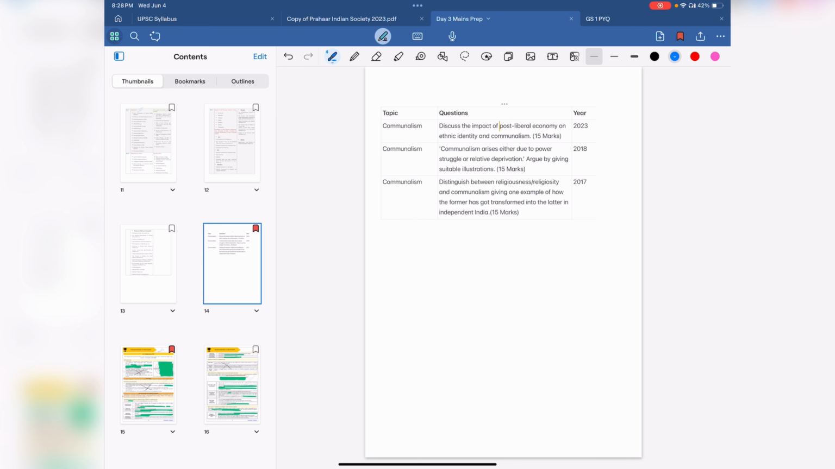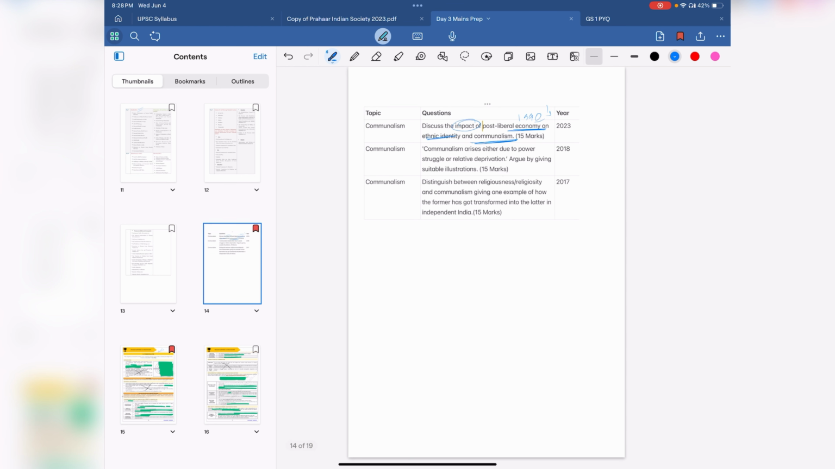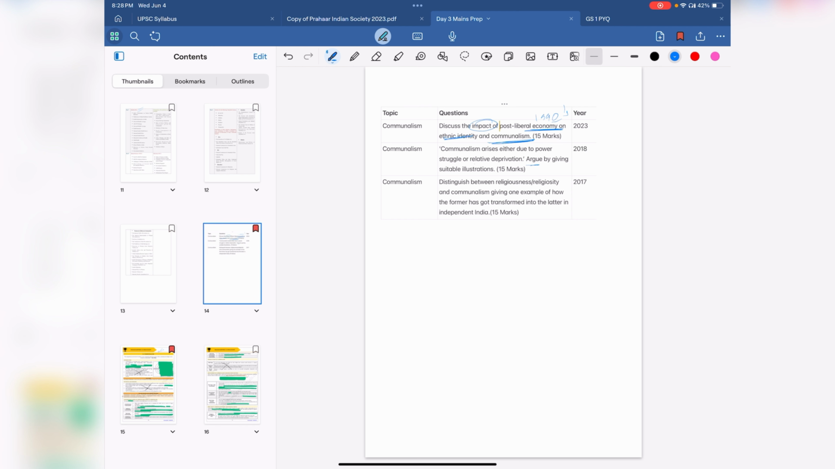Okay, if you will see, the questions are somewhat direct. The impact of post-liberalization, that means 1990s, on ethnic identity and communalism. Similarly, this one, communalism arises either due to power struggle or relative deprivation. They have told you causes of communalism, and you have to tell whether it's a correct cause or not and give examples. Distinguish between religiousness and communalism. Now this will be one of the basics of communalism, because at what point does being religious convert to being communalist? You have to give an example of how one transfers to the other.